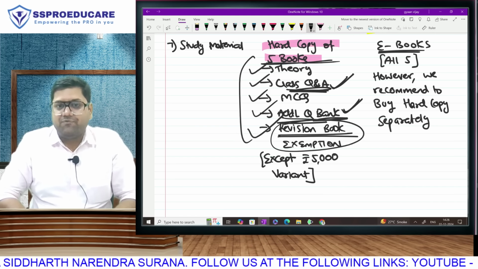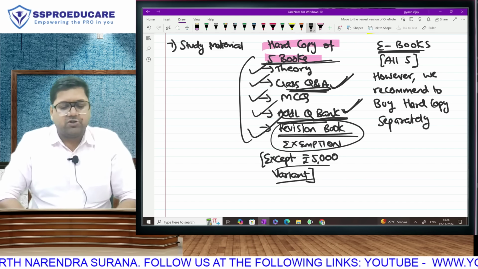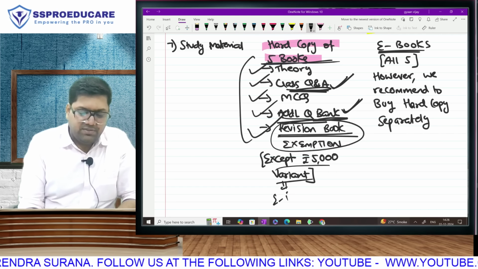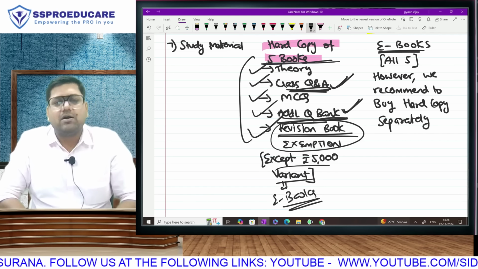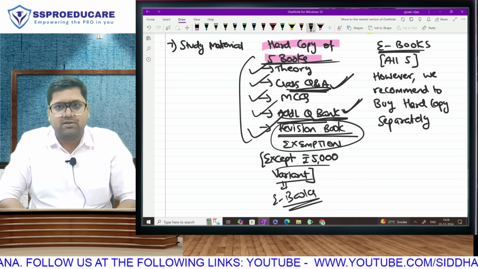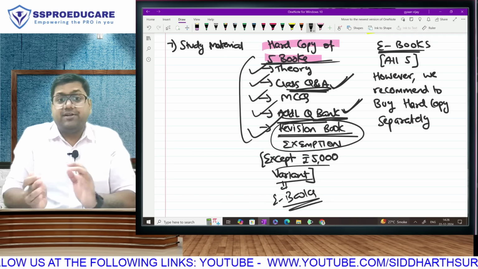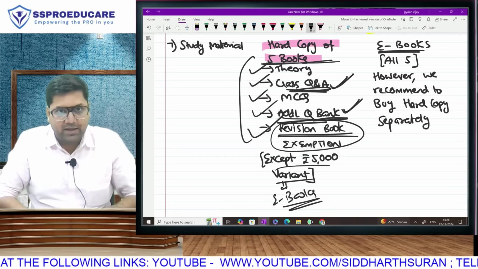As the price of the first product is too low, in that 5,000 variant, unfortunately, we can give only the ebooks. In that product, unfortunately, I am not in a position that I can give you the books. The book cost almost goes to 2.5 to 3,000 rupees, and for this reason, it is very difficult for me to give the hard copy books to you, and the dispatch also I only do for the students.